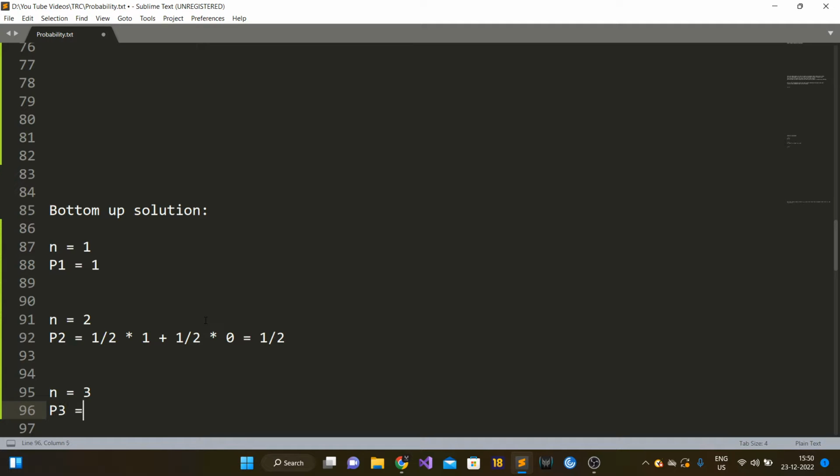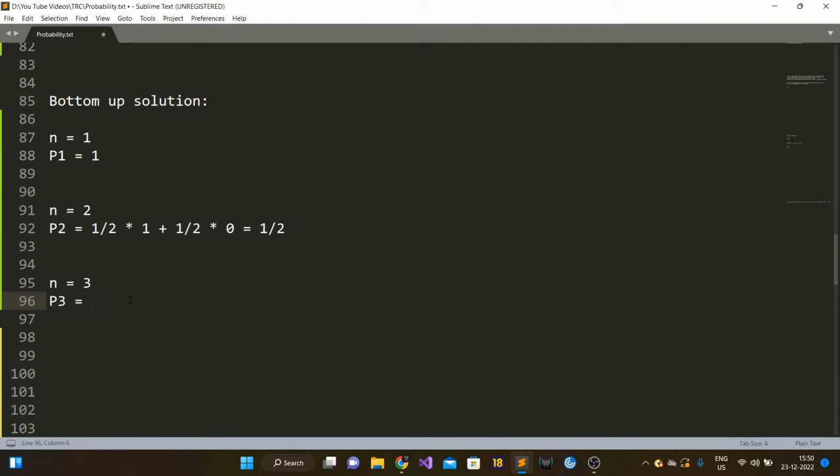Let's say n was 3, so let's compute P3. Again we'll repeat the above procedure. Let's say the first person sat on his assigned seat, which he can do with probability 1/3. In that case, everyone will get their assigned seats, so the probability of the last person getting his assigned seat is 1.